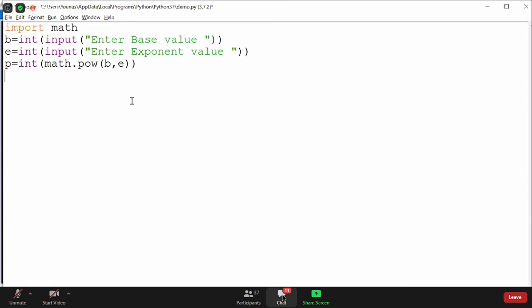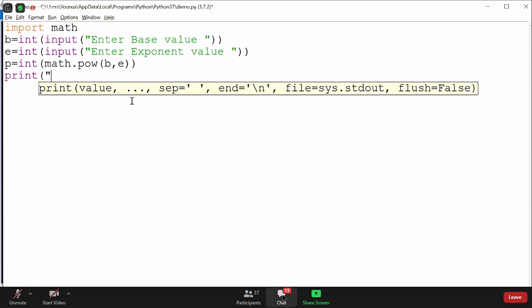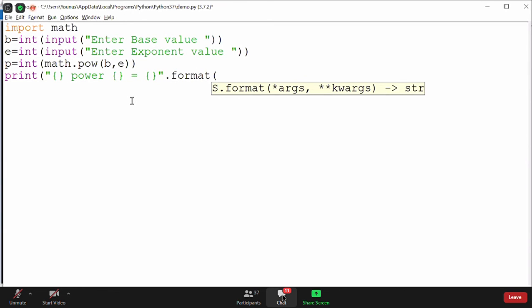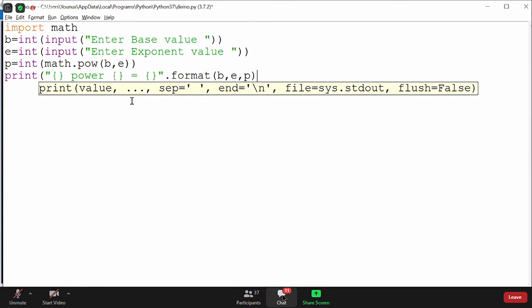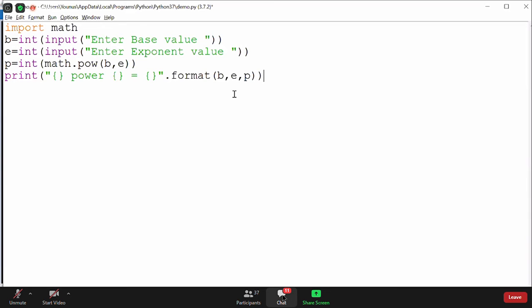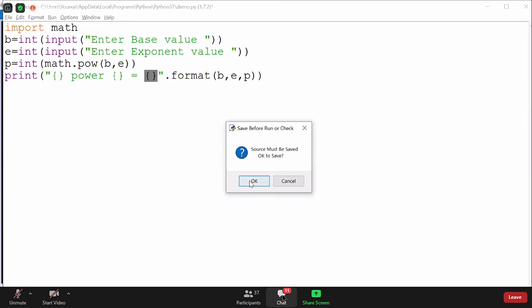Now I want the result something like this: 2 power so and so is equal to so and so. Now I will use the format function. The first one I want to print is the base value, second the exponent value, third the power value. As you can see here, there are 3 placeholders, so I have written 3 arguments. Now let us run this code and see what the output of this program will be.